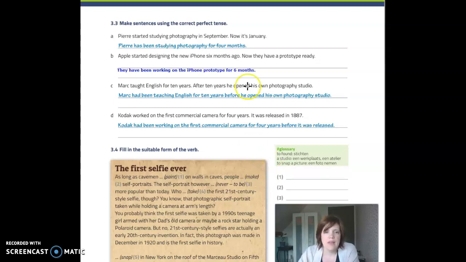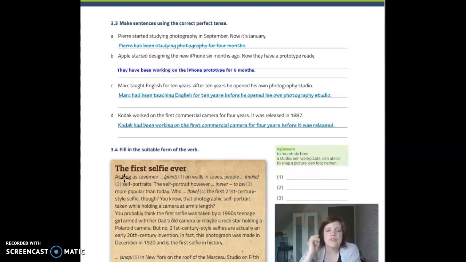The next one. Apple started designing the new iPhone 6 months ago. Now they have a prototype ready. They have been working on the iPhone prototype for 6 months. It's an action that starts in the past. There is a link with the present or a result in the present. In this sentence, it's both. That already tells us that we need to use the present perfect tense. And because you have that indication for 6 months, you need to use the present perfect continuous. Have been working.